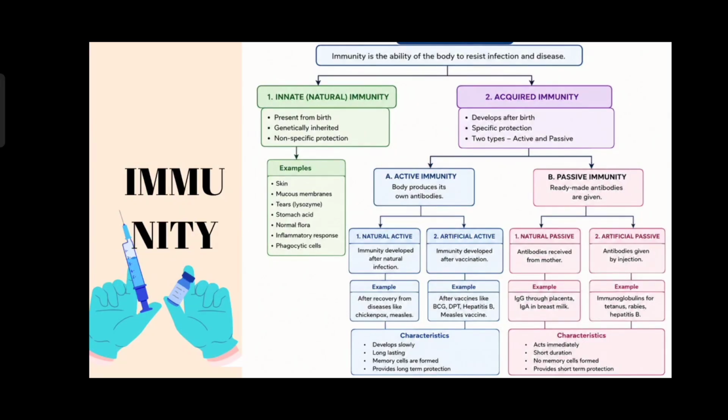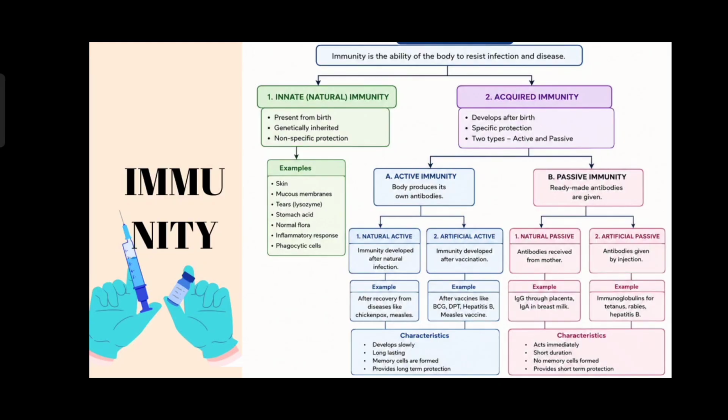Then passive immunity is also divided into two, that is natural passive and artificial passive. Natural passive means antibodies received from the mother, which means the immunoglobulins like IgG, which is received by the baby from the mother through the placenta. Also the IgA, which is received by the baby from the mother through the breast milk, that is natural passive.